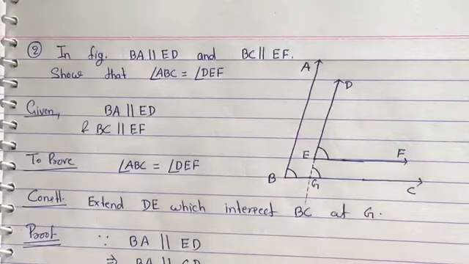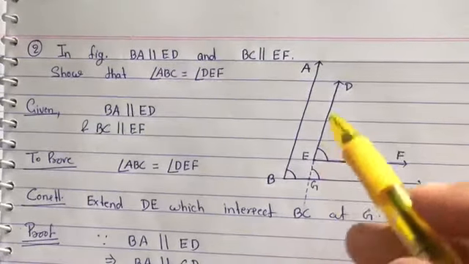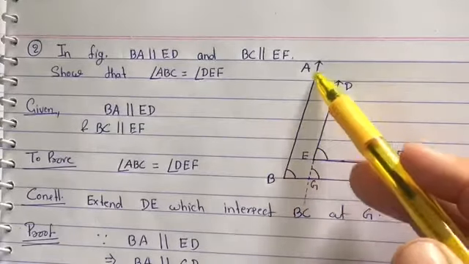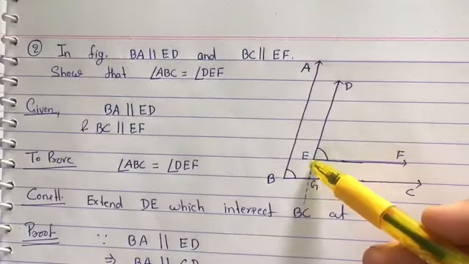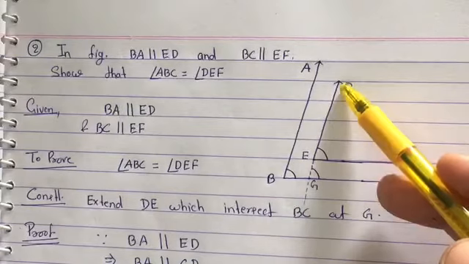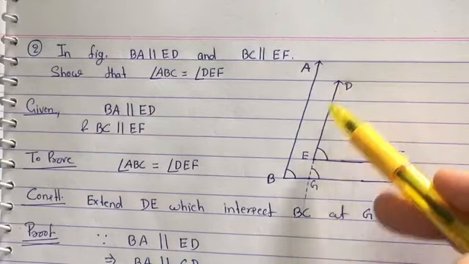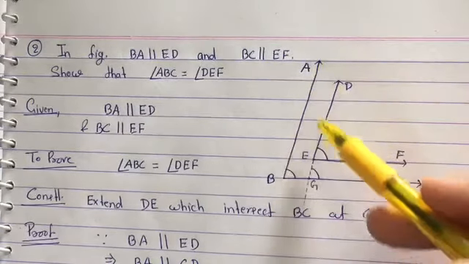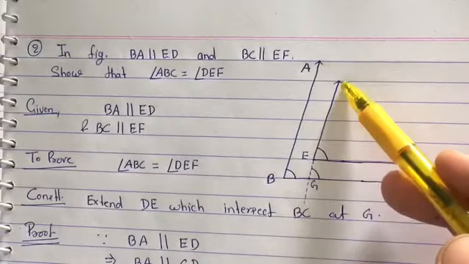Here we are going to extend DE up to point G, and G is the intersecting point with the ray BC. Okay, so the construction is: extend DE which intersects BC at G. Clear? Now if BA is parallel to ED, then very easily we can say that BA is parallel to GD. There is no problem to say this.